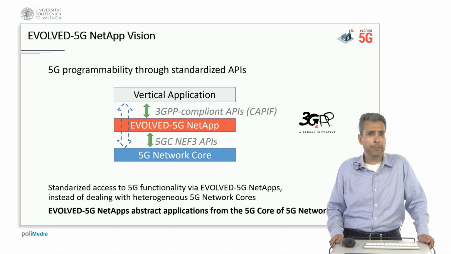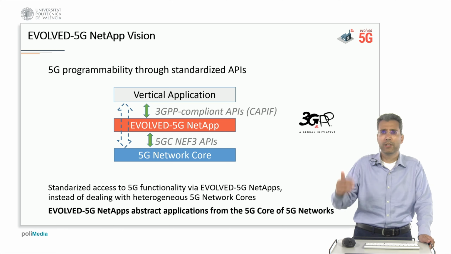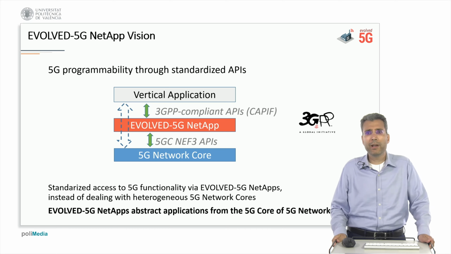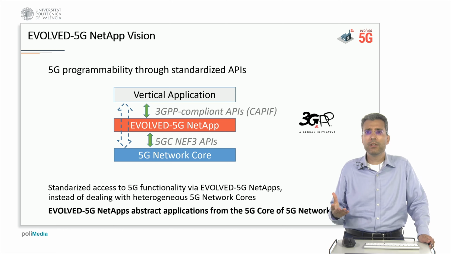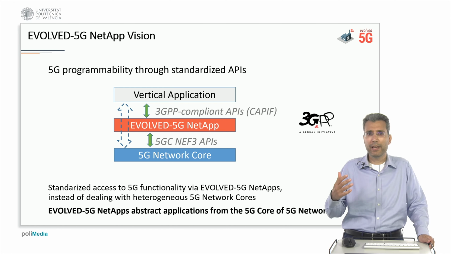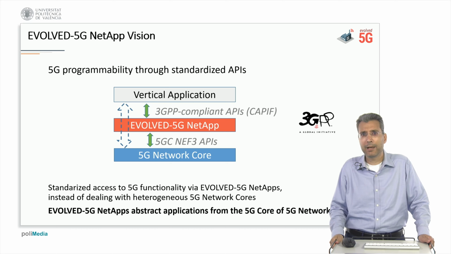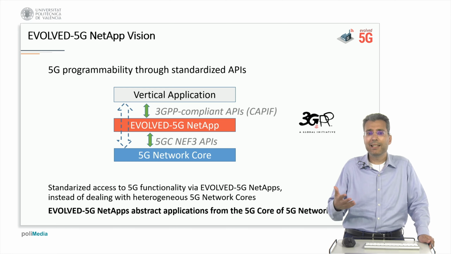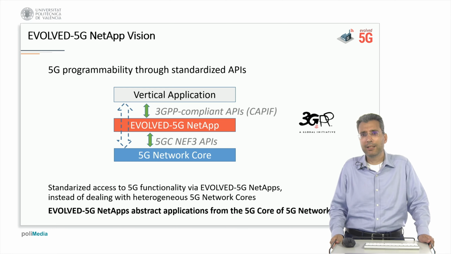So on the northbound interface of the NetApp, we expose information in the language that the industry understands. For example, it could be information to support Industry 4.0 services and applications. So the APIs that the NetApp exposes to the vertical application will provide information that is easily understandable by Industry 4.0